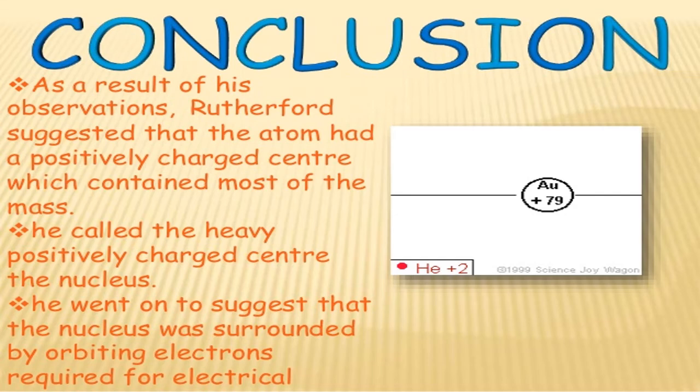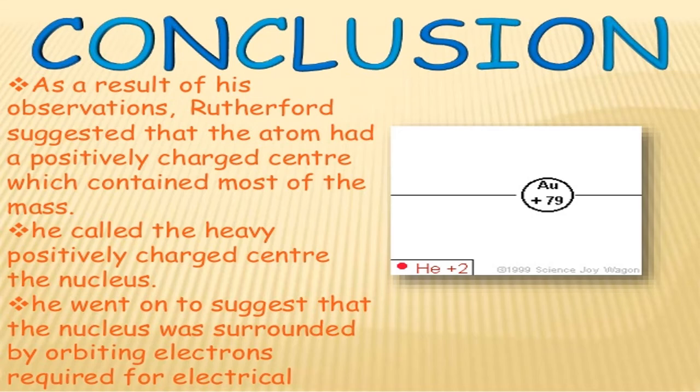And third, very few alpha particles bounced back. That means alpha particles which are going on the axis of the central part of the atom were bouncing back. So he concluded that at the center of the structure of the atom, there is a small region, a small volume, that he named the nucleus. So alpha particles going on the axis of the nucleus bounce back because of plus plus.